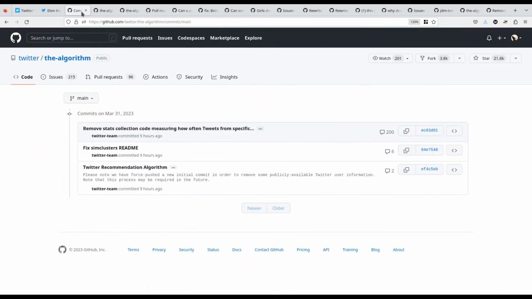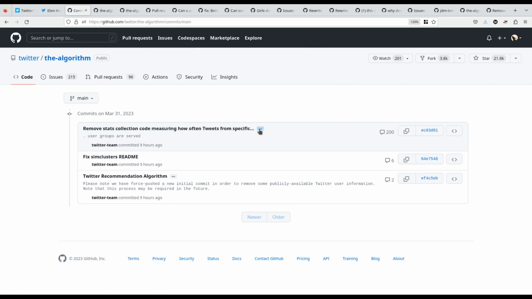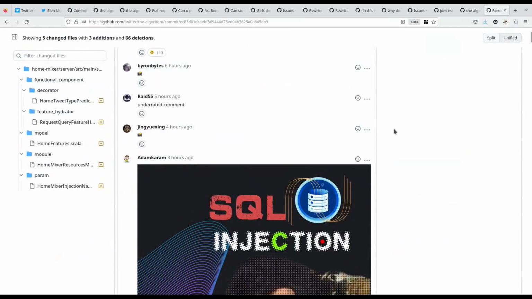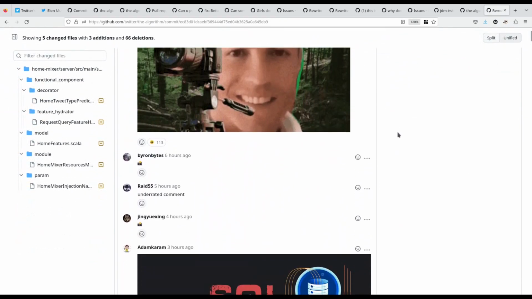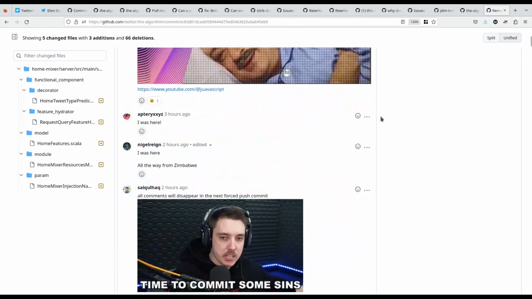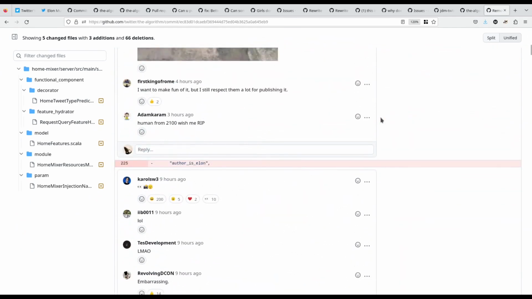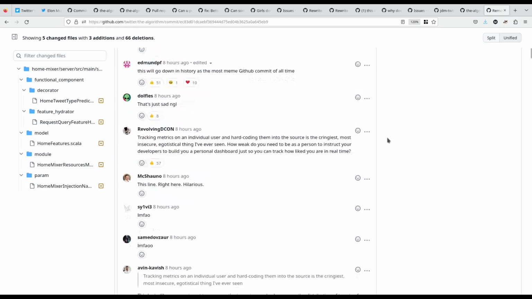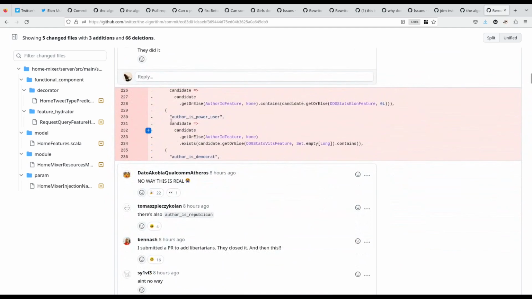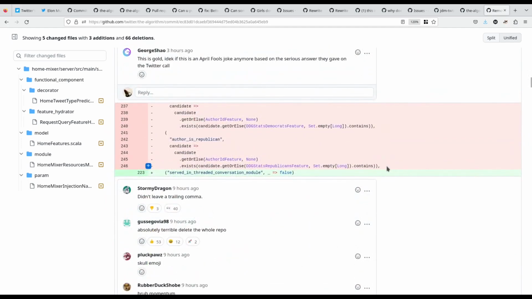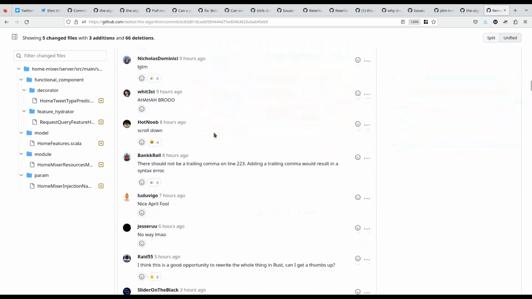But, yes, remember that commit I mentioned earlier? They pretty quickly backtracked on having some of this stat collection code, as they're calling it, that collects information about certain types of tweets. And they removed it pretty quickly. So if we go through all this spam, yeah, as you can see, the author is Elon is gone. They're removing all this tracking for specific political affiliations and that sort of thing.